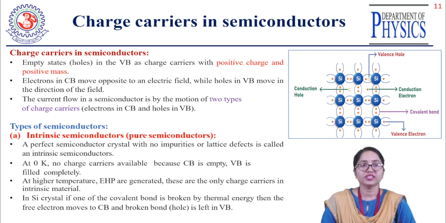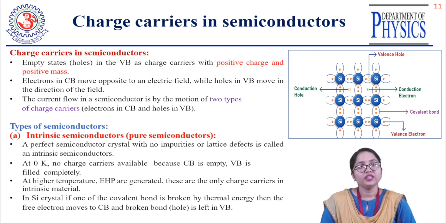I have given the examples germanium and silicon; these are the purest forms of semiconducting material. At T equal to 0 Kelvin, no charge carriers are available because the conduction band is empty and the valency band is filled by the electrons. At 0 Kelvin, there is no extra electron available in the conduction band.